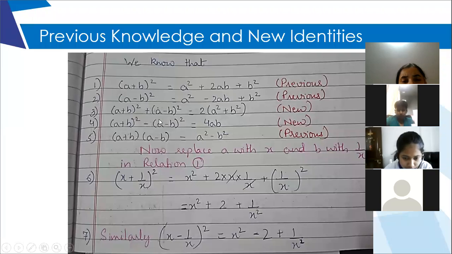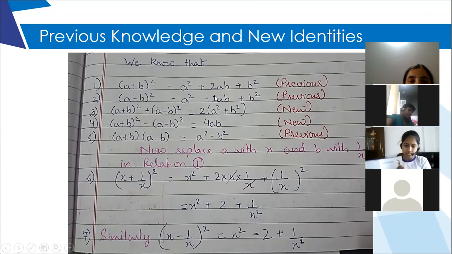Now all 5 identities are there with you. Now what we will do is, we will replace a with x and b with 1 upon x. So first we'll do this replacement in identity number 1. Look over here, it is a plus b whole square. In place of a, I'm going to put x. In place of b, I'm going to put 1 upon x. And the square will be there the way it is written over here. So x plus 1 upon x whole square.